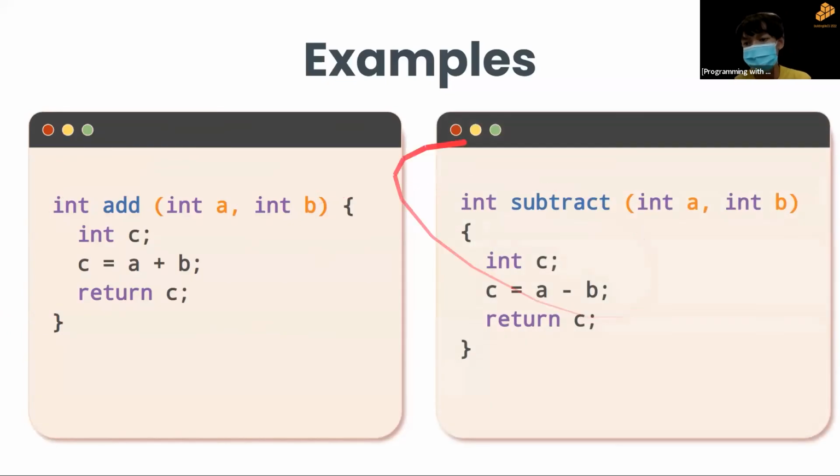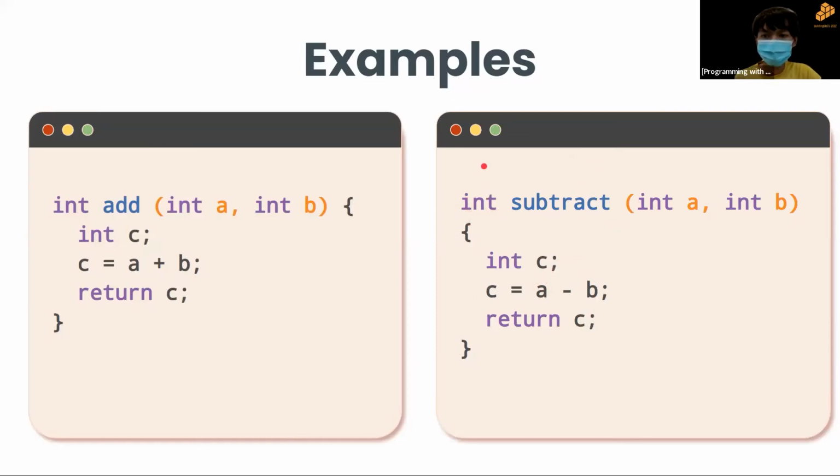If you want a subtract function, similarly you have two variables, a and b, which are both integers, and the data type of the output is also an integer. The process is that you first initialize a variable c, then you assign the value a minus b to c, then you return c.